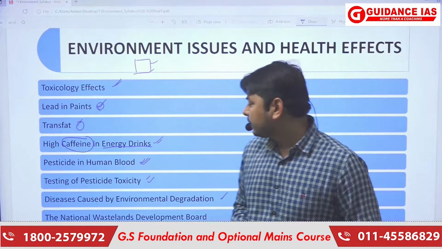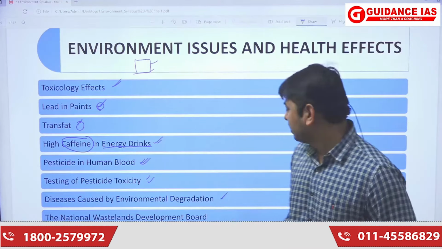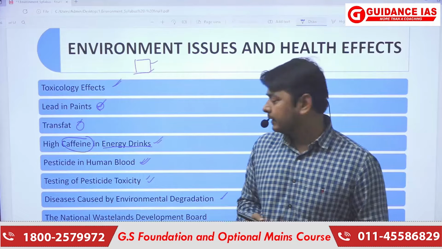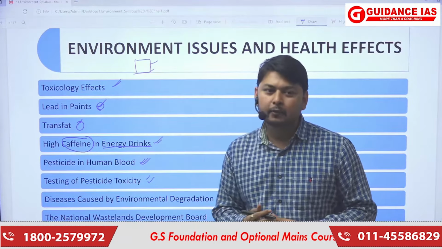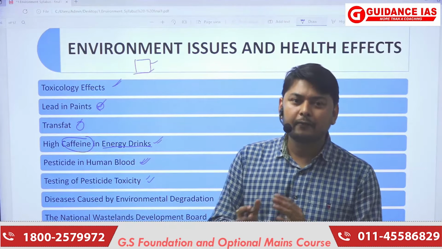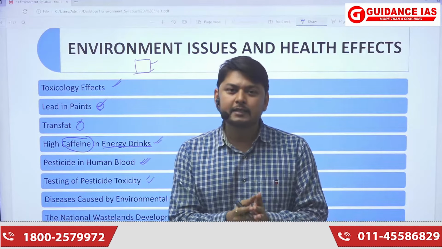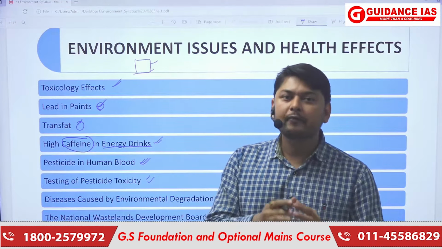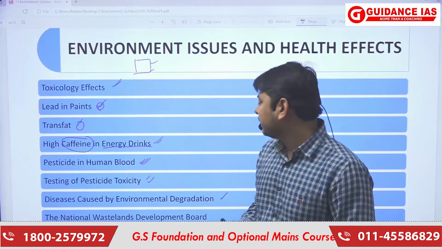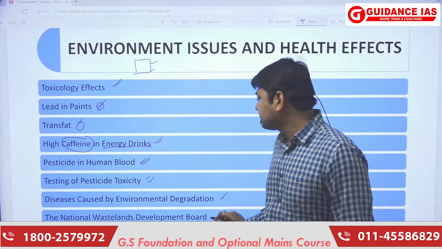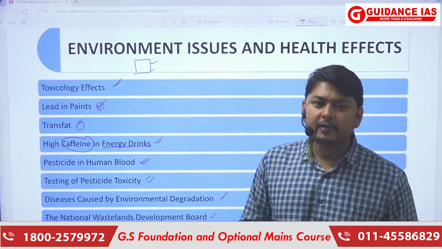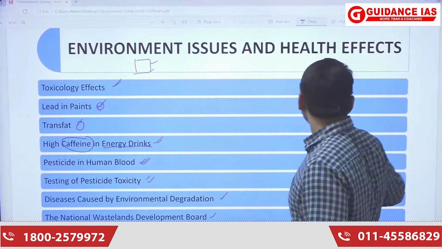Now next is the National Wasteland Development Board. What is basically the National Wasteland Development Board? There are different kinds of waste being produced. For the management of this waste, there is an allotment of some land for their management. This is being done by the National Wastelands Development Board.